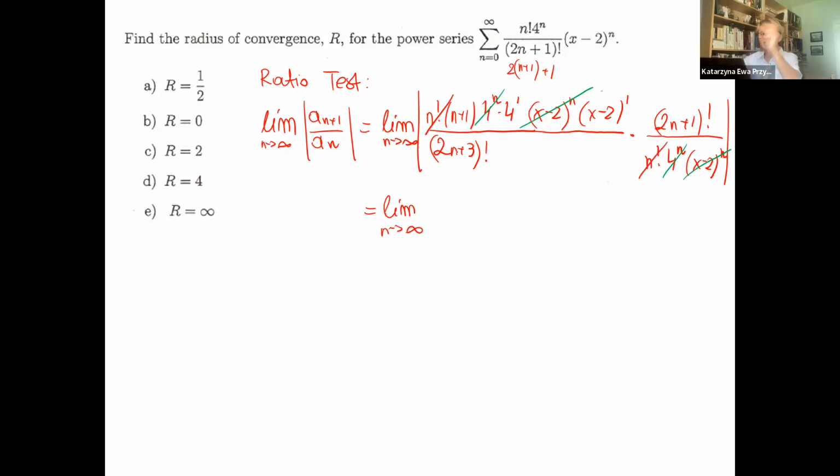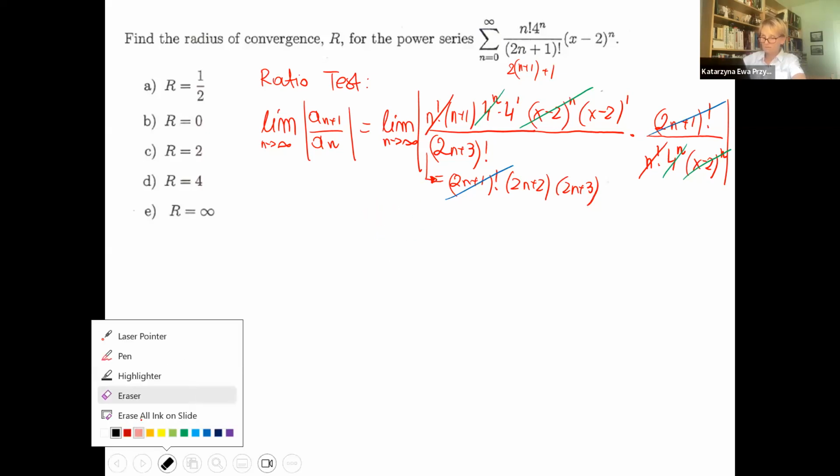Also, 2n plus 3, I can rewrite as 2n plus 1 factorial, like 2 numbers less, and then 2n plus 2, 2n plus 3. That means this is this. We may simplify.